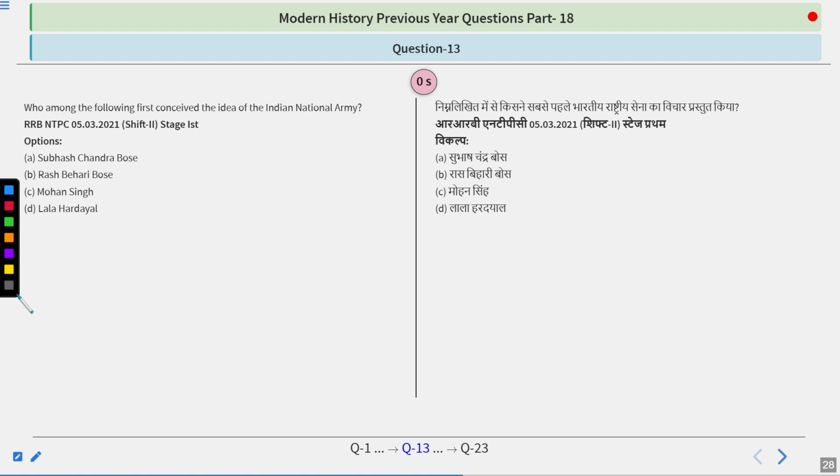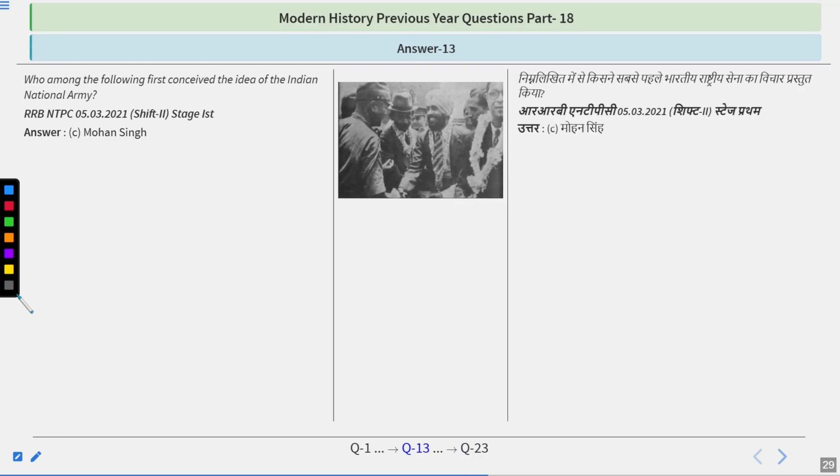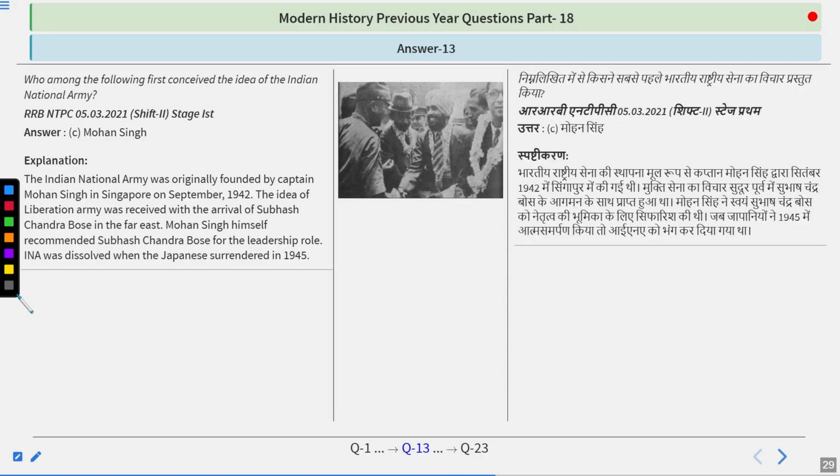And I guess the answer is simple. The answer is Mohan Singh. So the Indian National Army was originally founded by Captain Mohan Singh in Singapore in September 1942. The idea of the Liberation Army was revived with the arrival of Subhash Chandra Bose in the Far East. Mohan Singh himself recommended Subhash Chandra Bose for the leadership role.